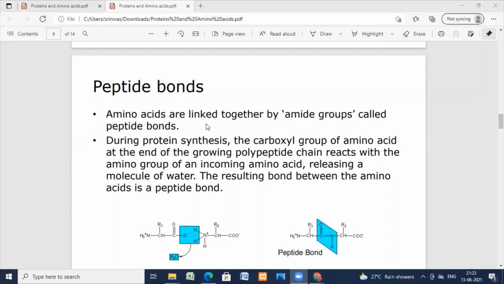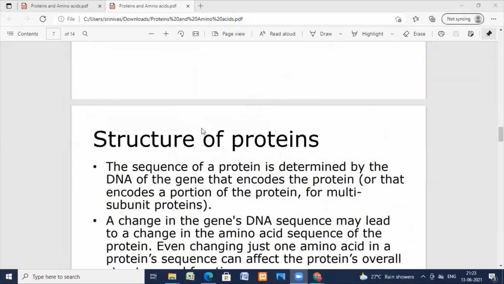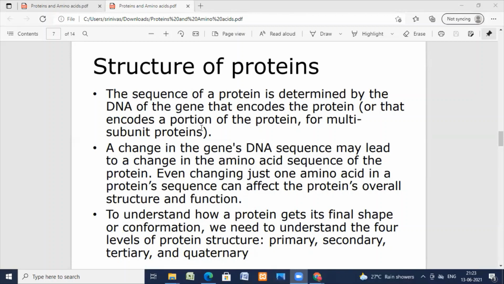Now in peptides, the amino acid part which contains the free amino group is called the N-terminal acid, and the amino acid part which contains the COOH group is called the C-terminal acid. In peptides, the N-terminal is always written on the left side and the C-terminal on the right side of the polypeptide chain.